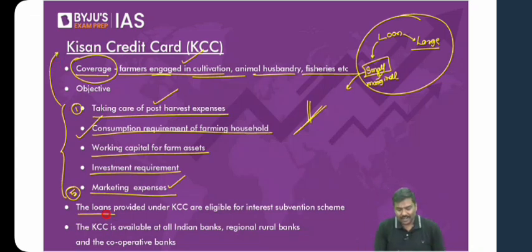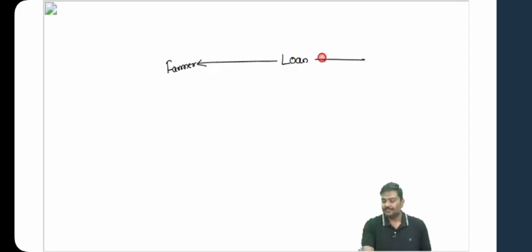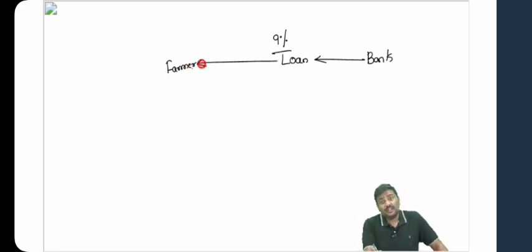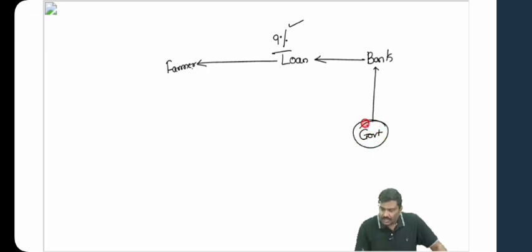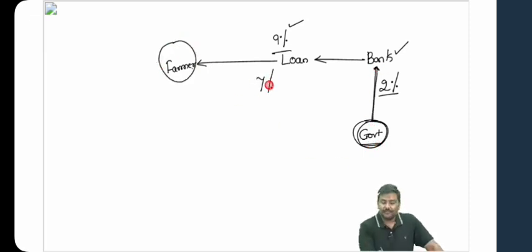The loans provided under Kisan credit card are eligible for the interest subvention scheme. What is this idea of the interest subvention scheme? Let me explain it. Here is a farmer. The farmer will take a loan from a bank. Let's say the bank will charge a 9% rate of interest. In fact, it is 7%, but don't worry. Let's say the bank will charge 9%. The farmer will not pay the full 9%. Part of the rate of interest will be paid by the government to the bank. Let's say 2% is paid. Now you tell me, if 2% will be paid by the government to the bank, don't you think the interest burden on the farmer will be 7% in this example? Let me know.